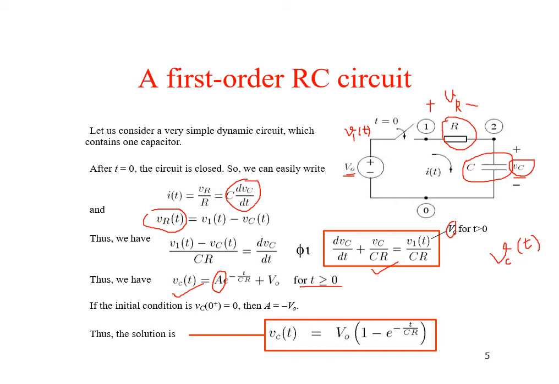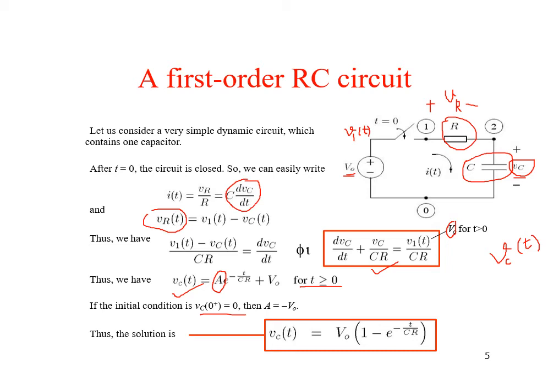Now we have to find the value of this constant A. For this we put t = 0 here. So Vc(0) will be equal to A + V0. Now Vc(0) is the voltage across the capacitor. Before closing the switch, the voltage across this capacitor is 0 since it is uncharged. So Vc(0+) equals 0, where 0+ indicates just after closing the switch.